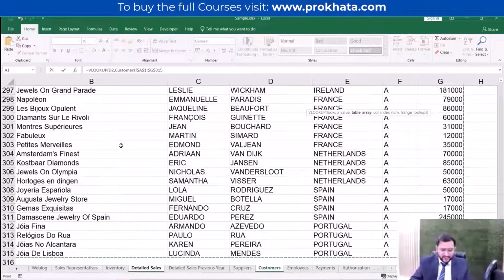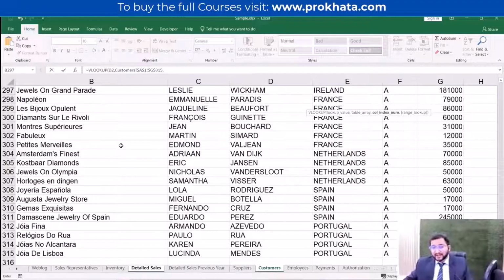Then I will require the column number, like in which column country is available. Let me ask you, in which column is country available in the customer table? Ayush has answered fifth, Raghu Ramji has also answered fifth. Yeah, correct. So I am taking 5 here, since the fifth is the column in which country is there.